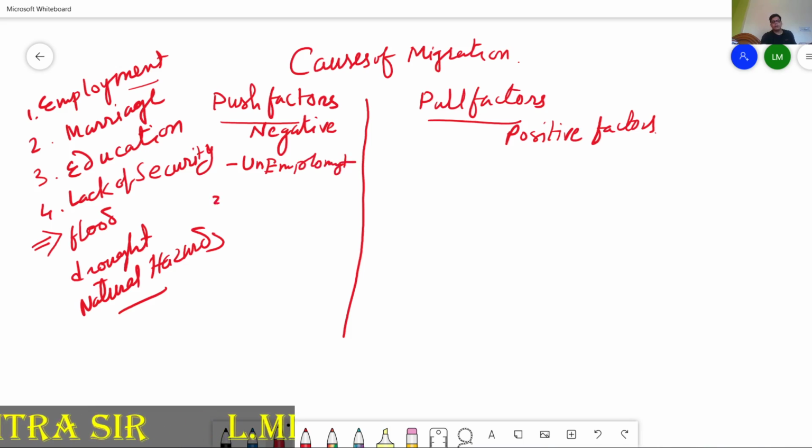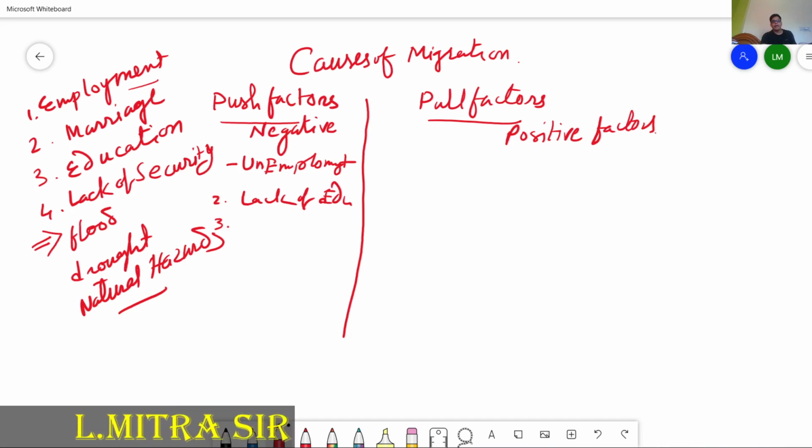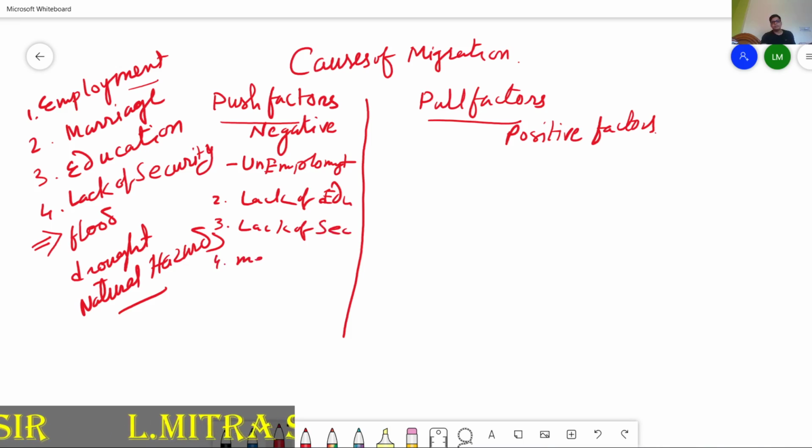Then one thing is the lack of education facilities. It is always a negative, lack of education facilities. Number three, you can discuss lack of security, due to which a person moves from that area. If you take the example of the Sikkim border area, the Arunachal Pradesh border area, or Jammu Kashmir, that is lack of security. Then there is lack of medical facilities over there.